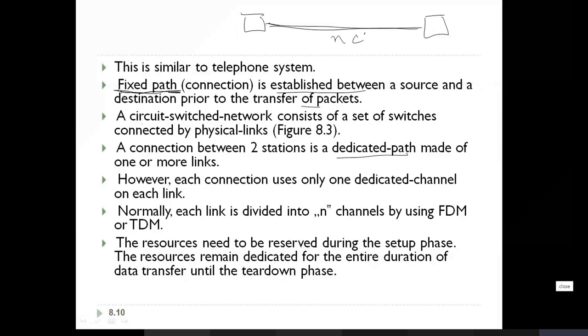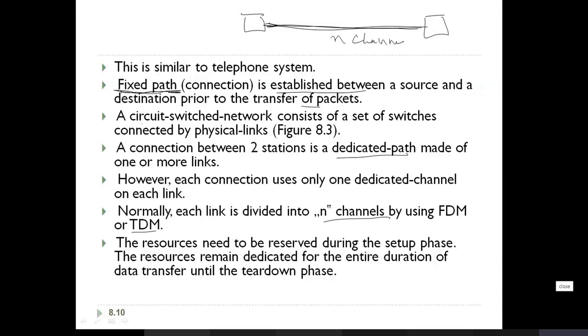Normally each link is divided into n channels by using FDMA or TDMA. It will use one of these multiplexing techniques to make use of the link bandwidth efficiently. The resources need to be reserved during the setup phase.